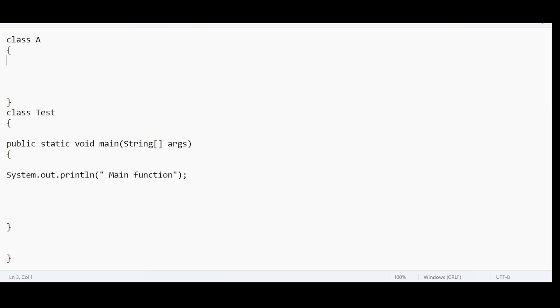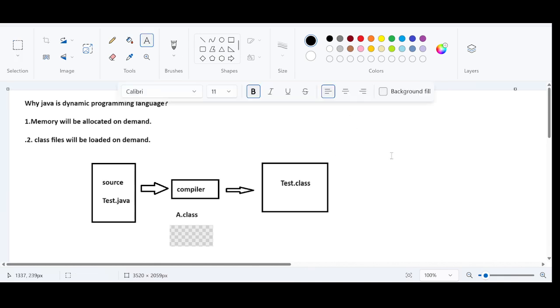Or, for example, sir, I just want to confirm that only the Test.class file is getting loaded or not. In order to understand that, I have a simple trick. There is a static block in Java. In Java, we have a block like a static block.